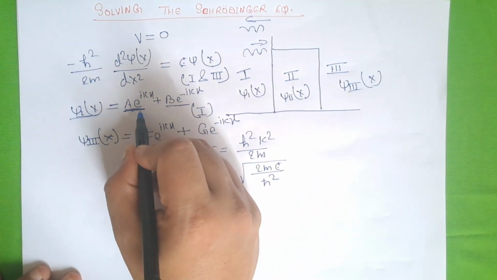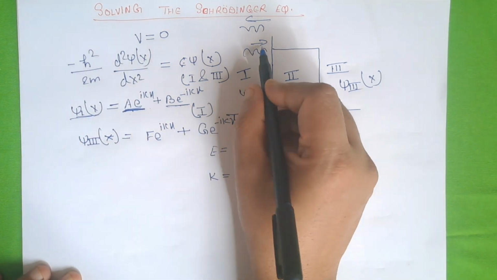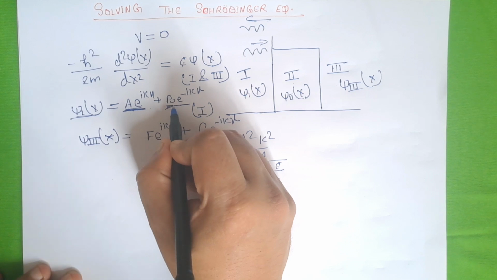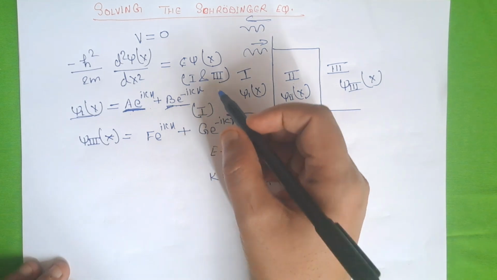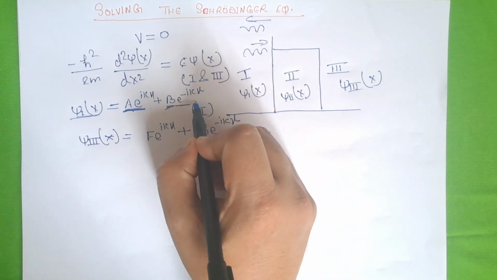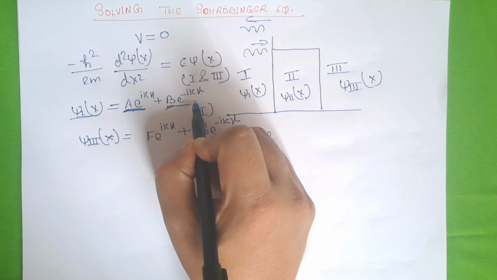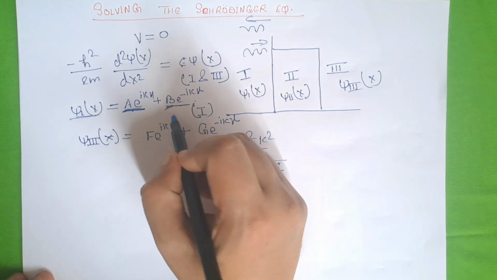For the incident wave the amplitude is A, and for the reflected wave the amplitude is B. So in this equation A and B both are non-zero.